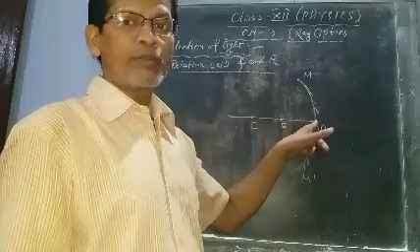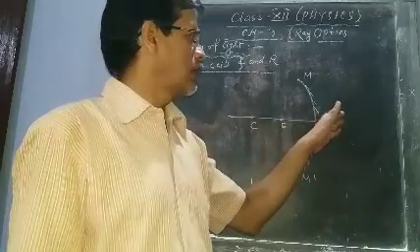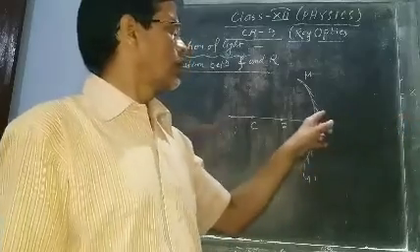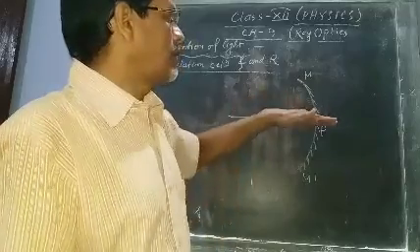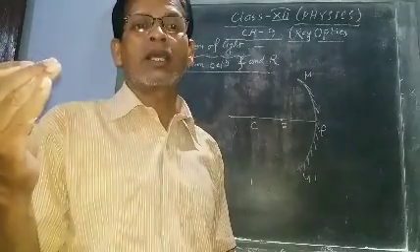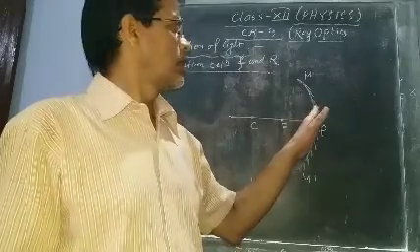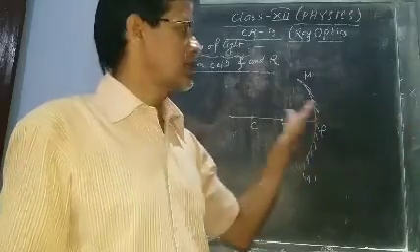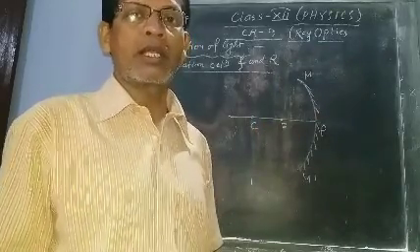All distances should be measured from P. Distance measured along the direction of the incident ray is positive, that means towards the right is positive. Opposite to the direction of the incident ray is negative, that means towards the left is negative. Above the principal axis is positive, below the principal axis is negative. That means like a graph, all distances are from the center, the origin: towards right positive, towards left negative, above the principal axis positive, below the principal axis negative, like a graph.